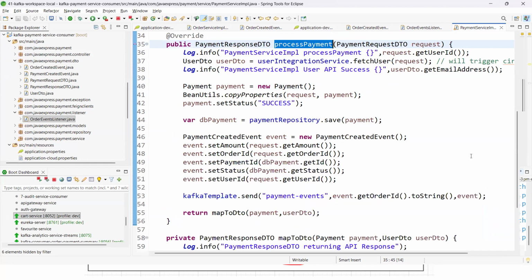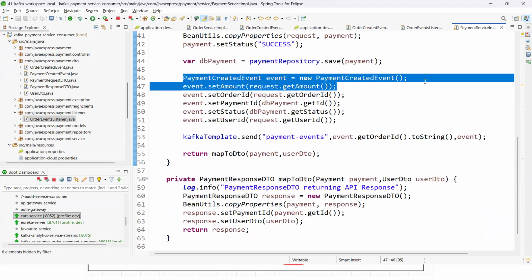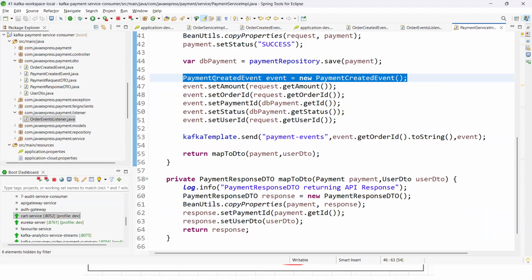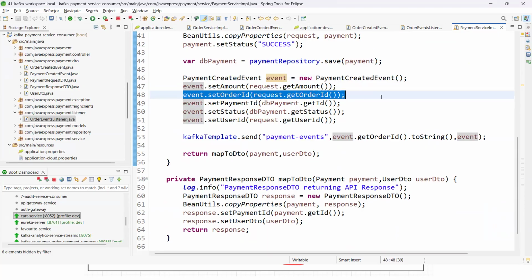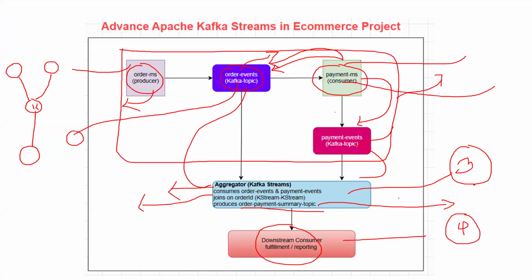In this method, what I am performing is, once you create a payment created event, the common thing between the payment event and order event is the order ID, which is unique, right? See, kafkaTemplate.send to payment-events. Again, this is the key. The key is very important, and this is your value. That means your payment microservice.